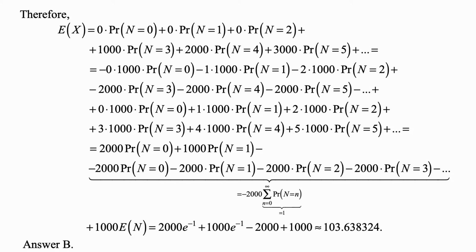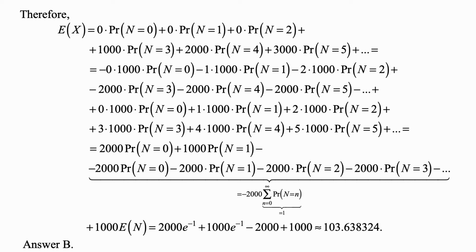Okay, and I'm just rearranging everything in such a way so that I'll end up with 1,000 times the expected value of N, which would be 1,000 times 0 times the probability that N is 0, plus 1,000 times 1 times the probability that N is 1, plus 1,000 times 2 times the probability that N is 2, and so on.